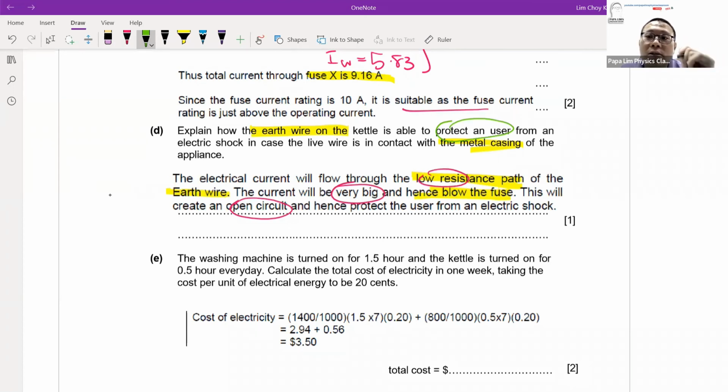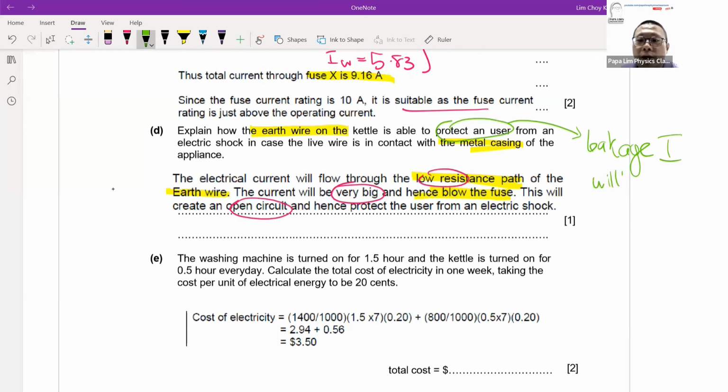So there is still a risk that when a person touches it, he or she may be electrocuted. May not die, but there will be electrocution. So the protection for the user is still not 100%. When you talk about protection, it hints that you have to eliminate the leakage current. So this is the clue that tells me I have to make sure the leakage current disappears.